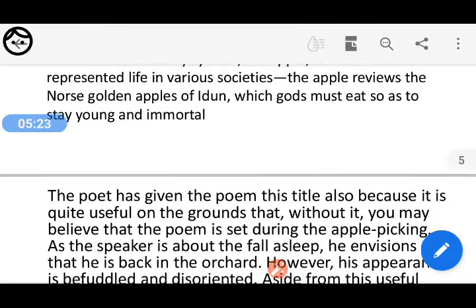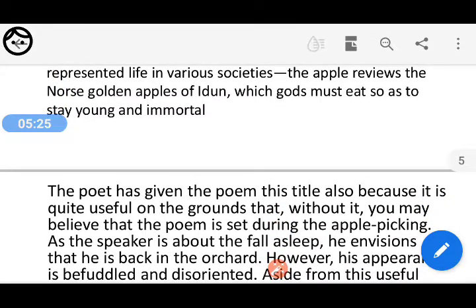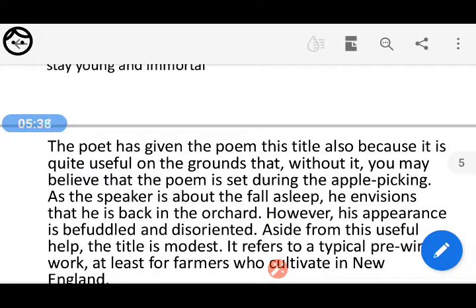The poet has given the poem this title also because it is quite useful, on the grounds that without it you may believe that the poem is set during the apple picking. As the speaker is about to fall asleep, he envisions that he is back in the orchard. However, his appearance is befuddled and disoriented. Aside from this useful help, the title is modest.